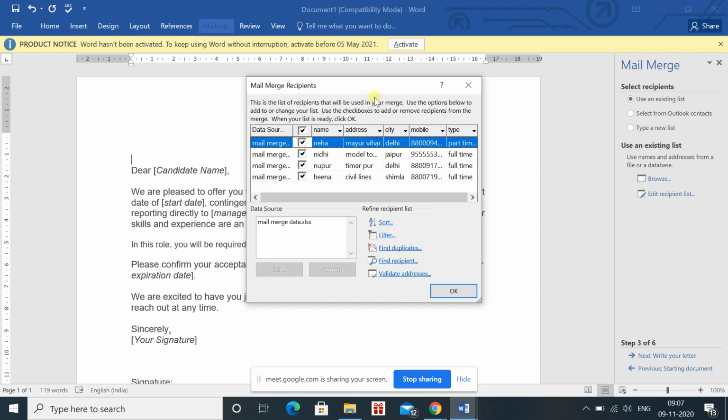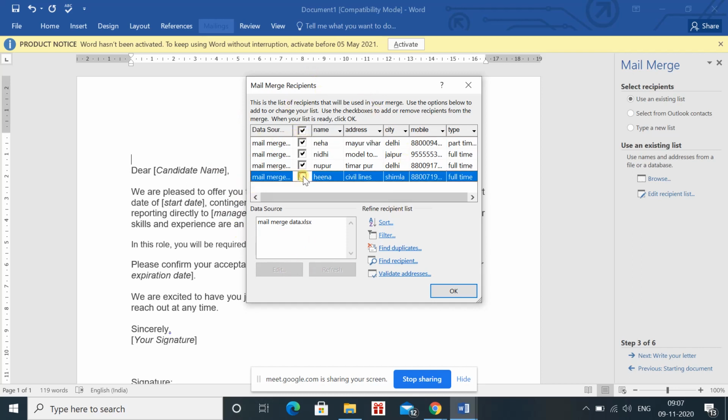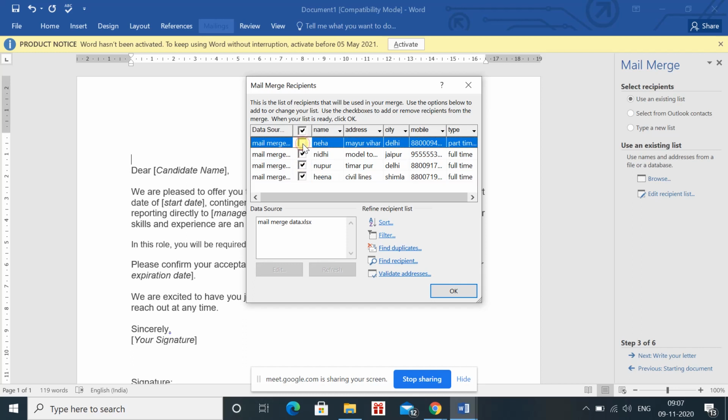When you press OK, this dialog box will come, and here you can remove a recipient also. Suppose you have entered four recipients but you don't want to send the letter to a particular recipient, so you can click here. This will be unchecked, which means the letter will not be sent to Neha. If I click again, this tick shows that the information will be sent to her also. Then press OK again. Here also you are not required to do anything.